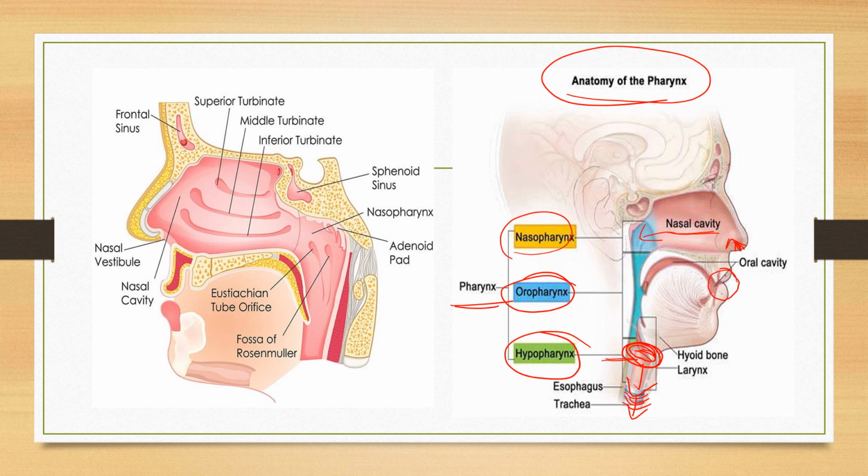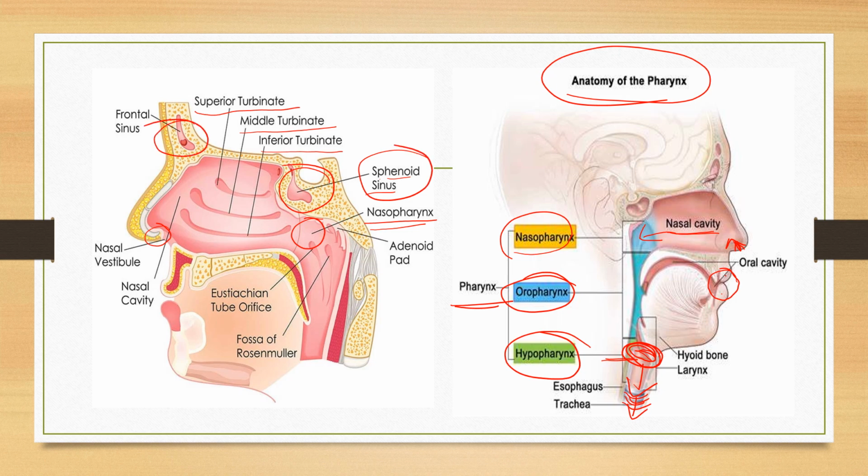If we want to go a bit into detail on the nasal chamber structure, here the nasal vestibule is there. Here you have the sinus, you know when you have a headache, sinus pain, and this is the sphenoid sinus over here. The nasopharynx is this region. Here are the superior turbinate, middle turbinate and inferior turbinate, and this is the sphenoid sinus and this is the frontal sinus.